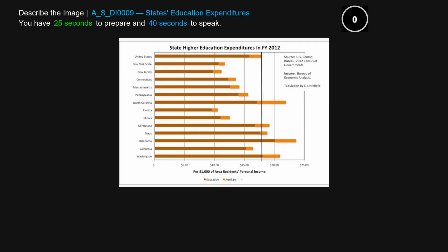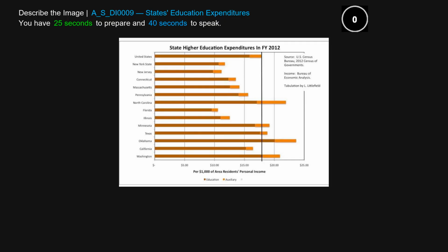This bar chart shows state higher education expenditure in 2012. The x-axis represents personal income from 0 to 25,000, and the y-axis represents states from Washington to United States. For education, Washington saw the highest level at around 80,000, while Florida shows that the auxiliary saw the lowest level at around 1,000. In conclusion, this bar chart reveals significant differences in the variable.